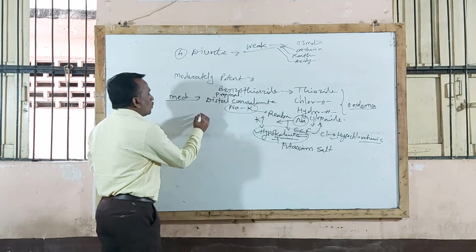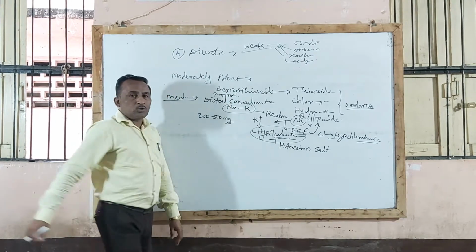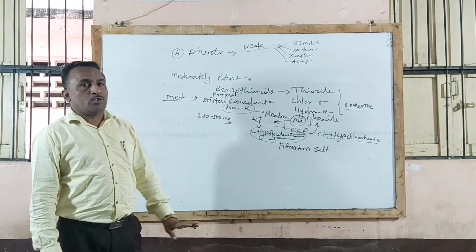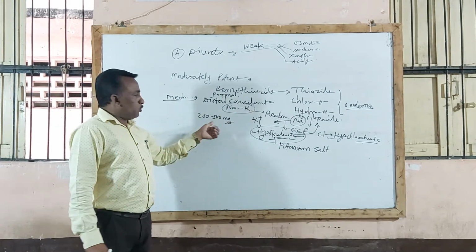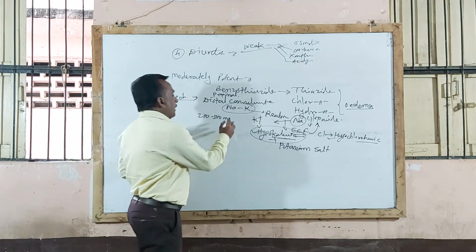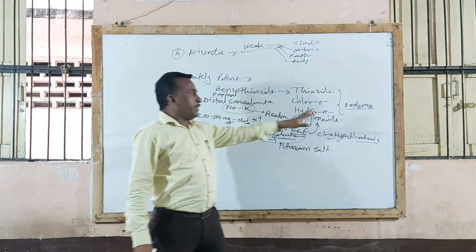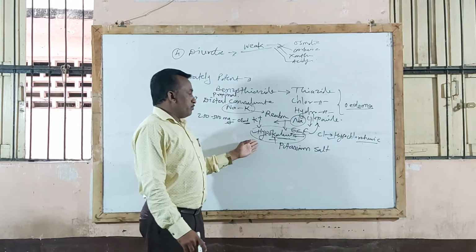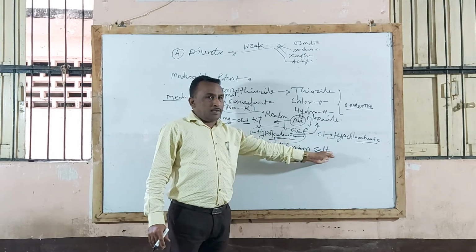Generally it is used in the dose of 250 to 500 mg. Sometimes they will ask to mention the dose, route of administration, and one important use of thiazide diuretics like chlorothiazide or hydrochlorothiazide. So remember that these drugs are given in doses of 250 to 500 mg by the oral route of administration. Major therapeutic use: they are used in all types of edema. Major adverse effect: they produce hypokalemia and hypochloremic alkalosis.